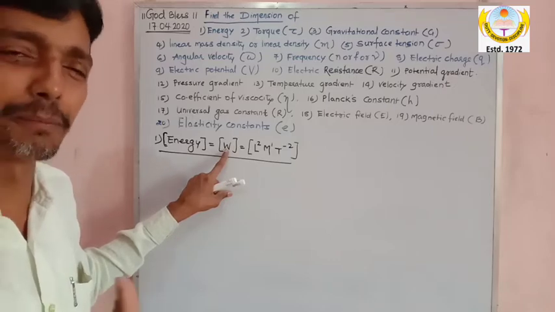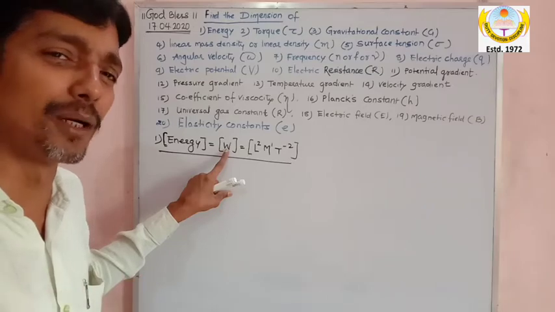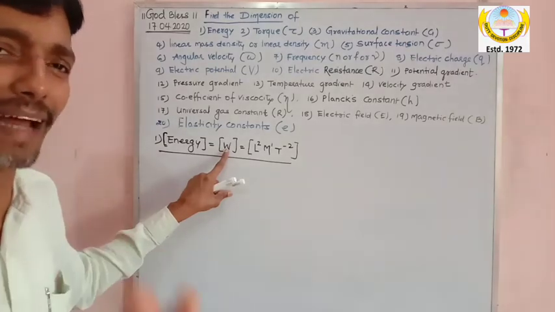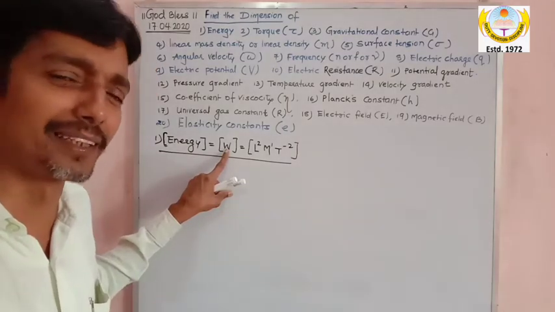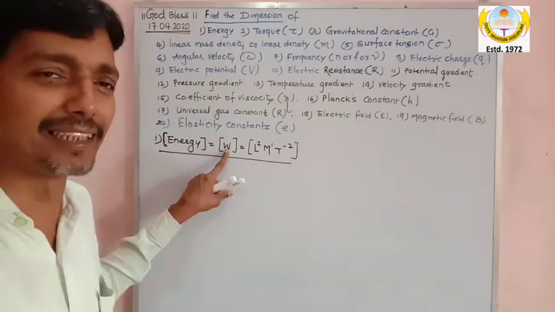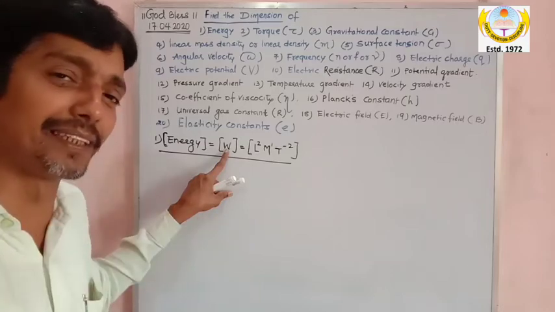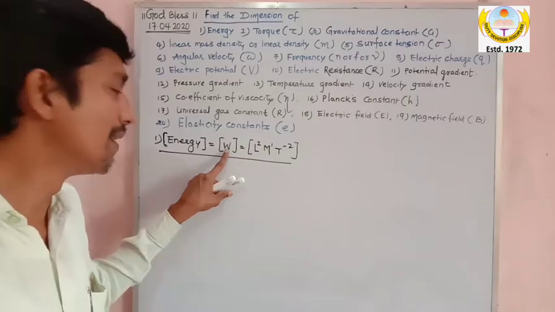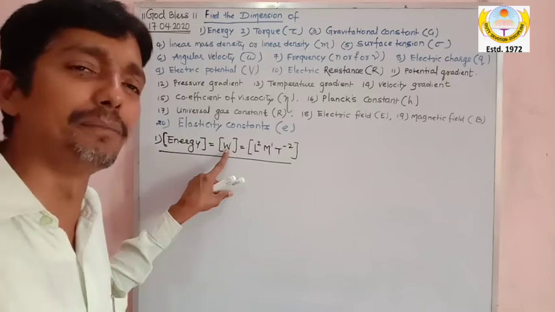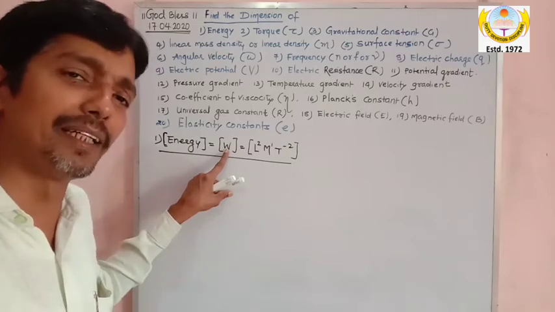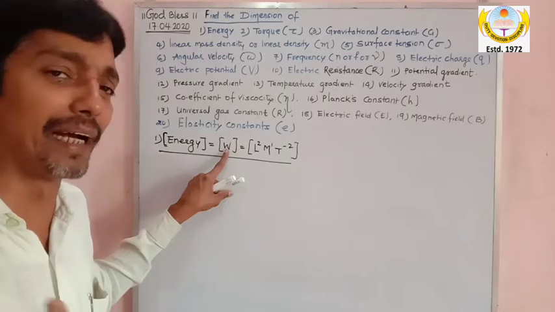So it is force into displacement, or displacement can be distance in this topic because we are taking displacement as length, its magnitude. We are not taking direction, though displacement is a vector quantity. Please don't take displacement as a vector right now because we are not interested in scalar and vector. Distance is taken as distance, displacement is taken as distance. Displacement has distance as well as direction, but I am saying that direction is not considered because I am writing dimensions.